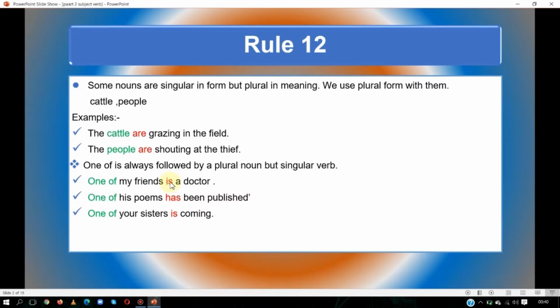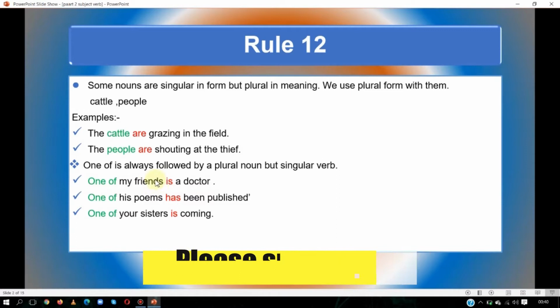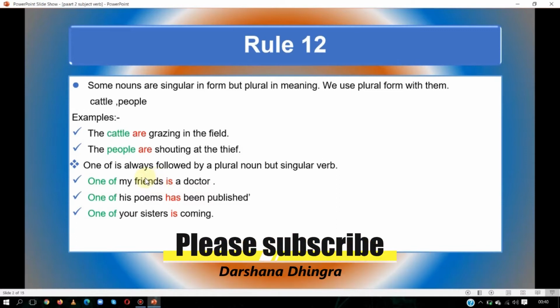Dear students, this is what we have to learn in subject verb agreement. We have to find out the actual subject. The verb must agree with its actual subject. Here actual subject is one friend, not friends. This sentence means one of my friends is a doctor. It means that you have so many friends, but out of them, one is a doctor.